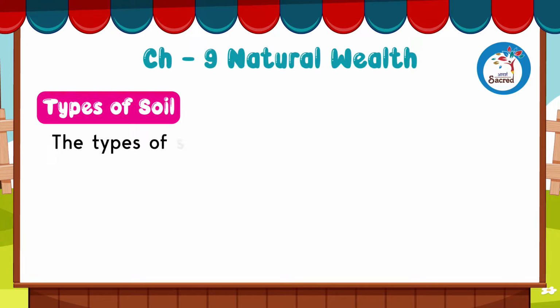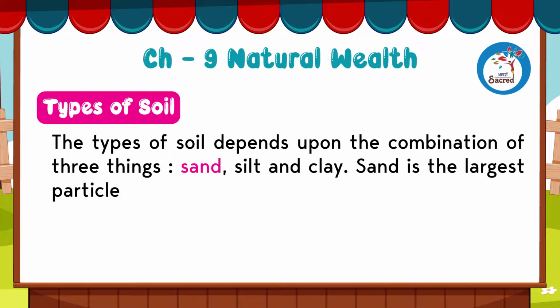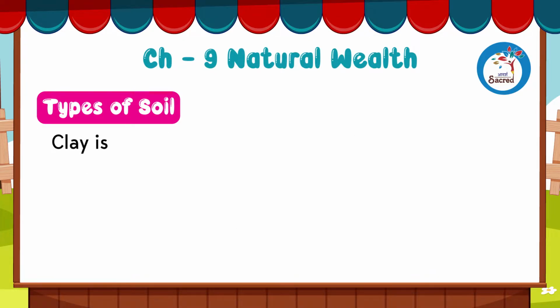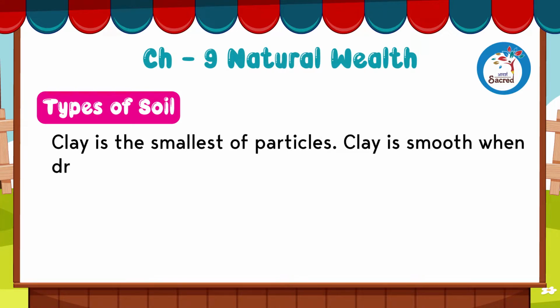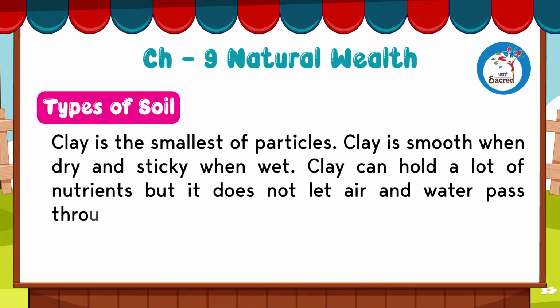Types of soil. The types of soil depends upon the combination of 3 things: sand, silt and clay. Sand is the largest particle in the soil. It does not hold much water and nutrients. Silt is very smooth and powdery. Clay is the smallest of particles. Clay is smooth when dry and sticky when wet. Clay can hold a lot of nutrients, but it does not let air and water pass through it.